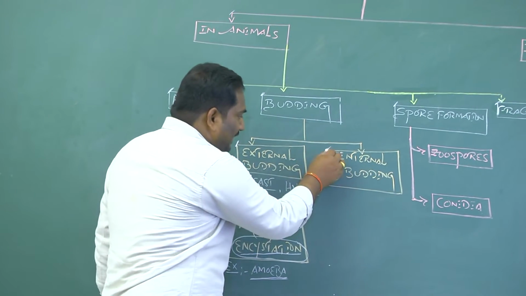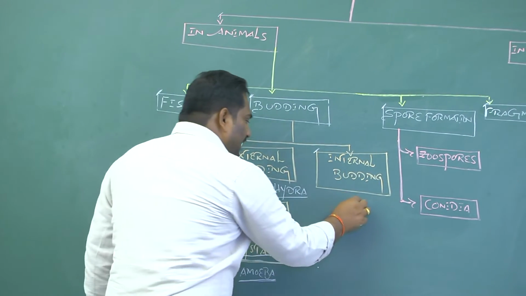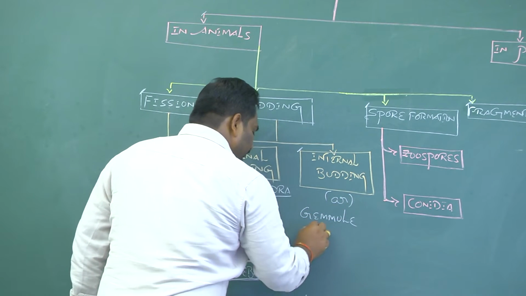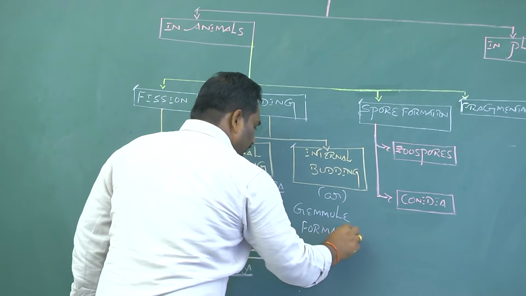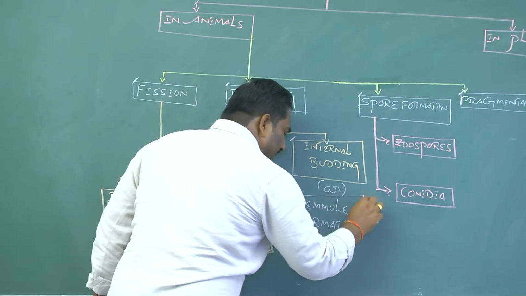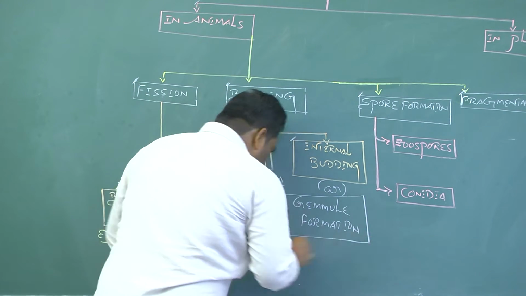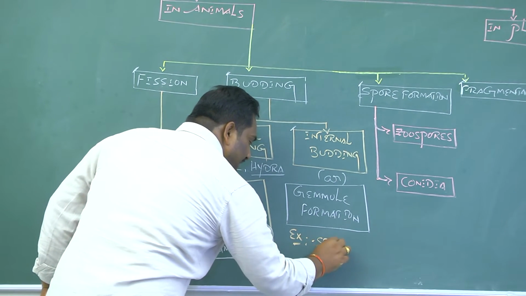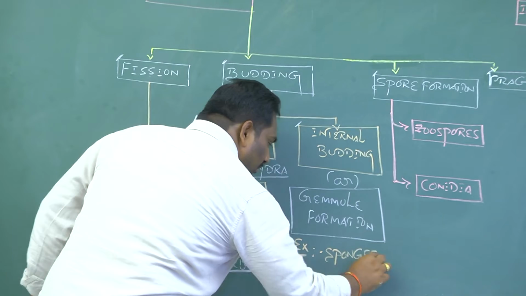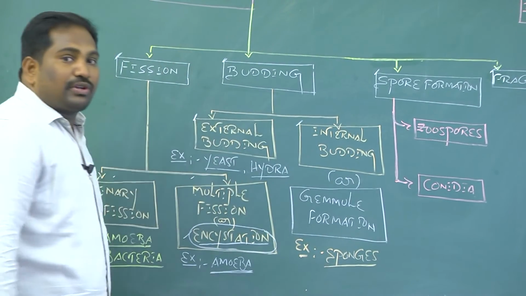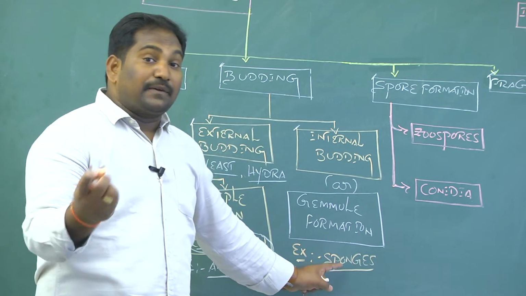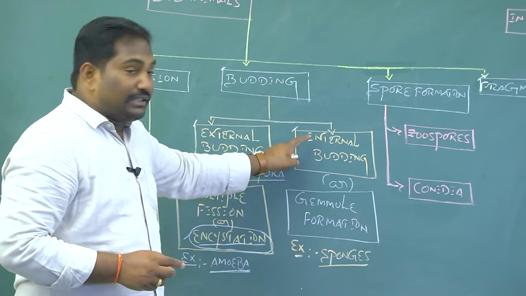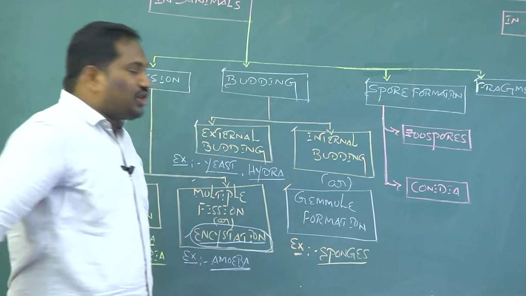The second type of budding is internal budding. Internal budding is also called gemmule formation. The best example for gemmule formation is sponges. Most freshwater sponges and a few marine sponges exhibit internal budding as one of their asexual reproduction methods. Internal budding is also called gemmule formation.